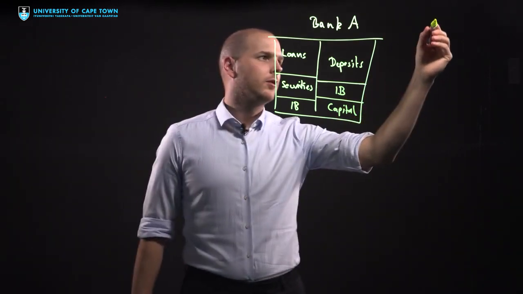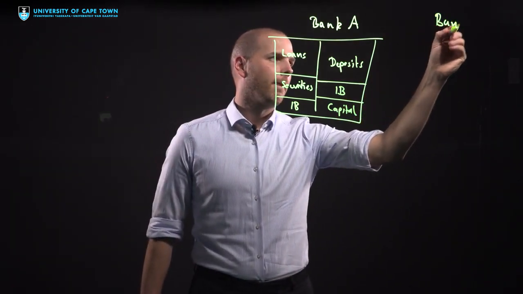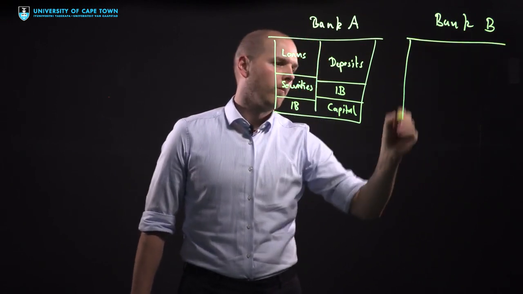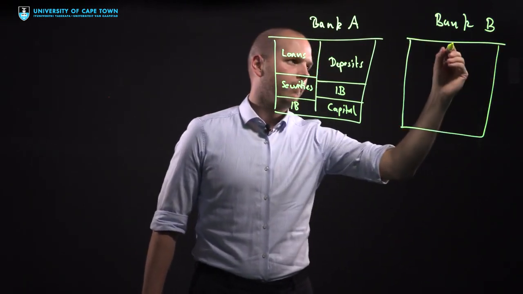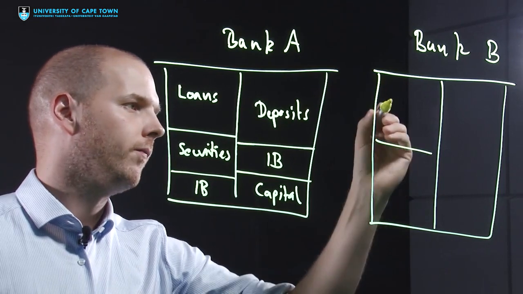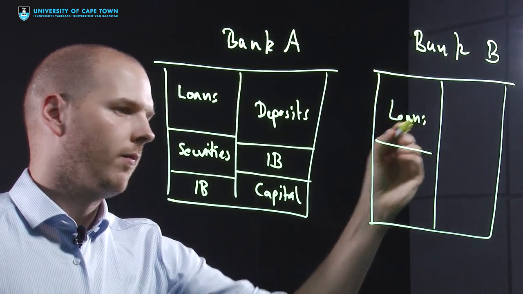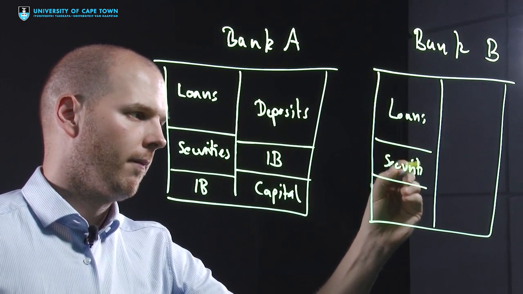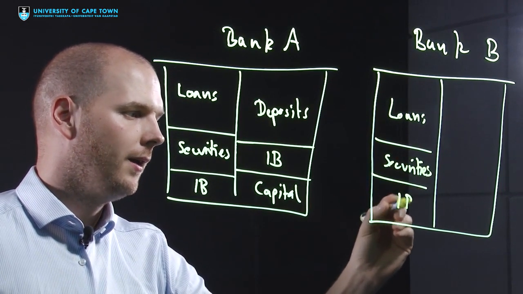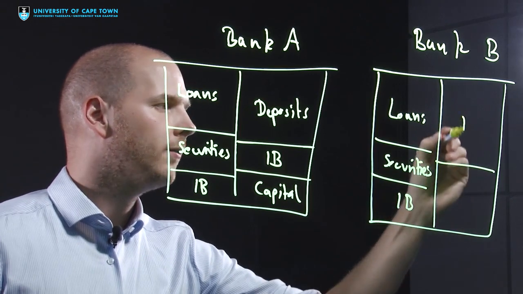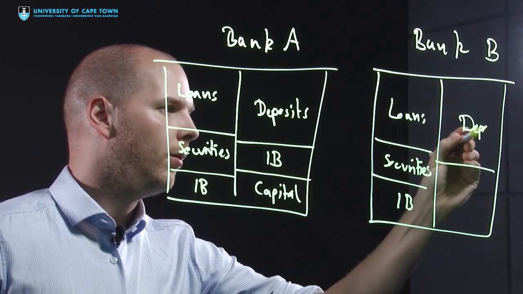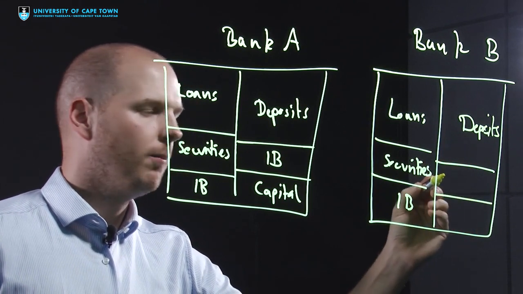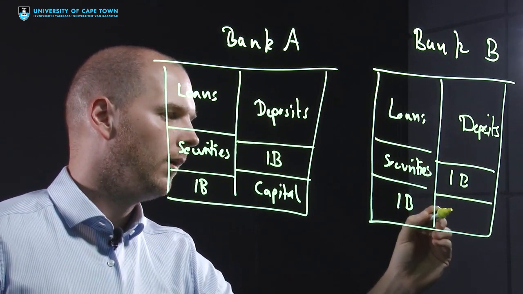Now Bank B looks exactly the same. Bank B has loans, it has securities, and it has interbank assets, which are financed by deposits, interbank borrowing, and capital.